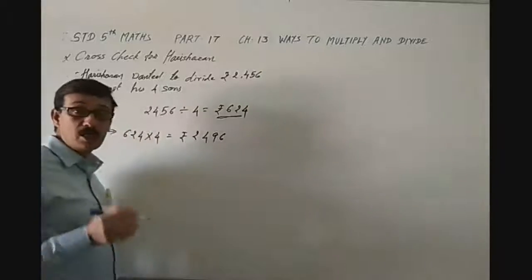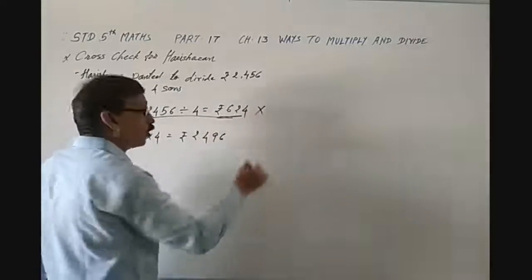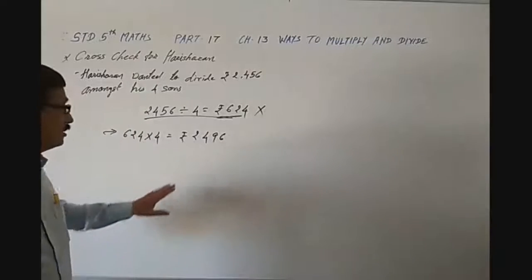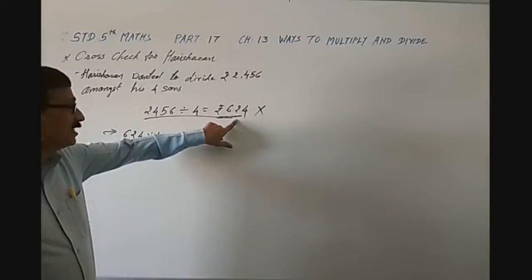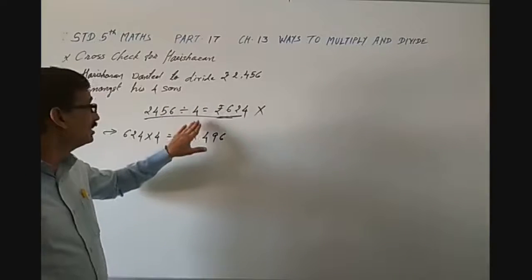So this is wrong. This is a wrong calculation, because if we multiply 624 by 4, then it should be the original amount, but it is not. So this division is wrong.